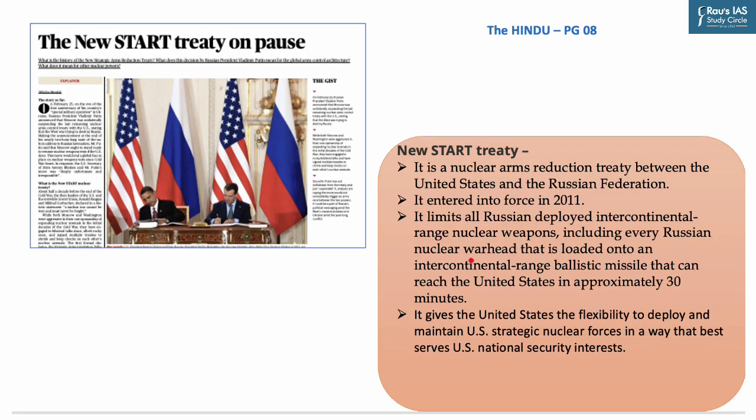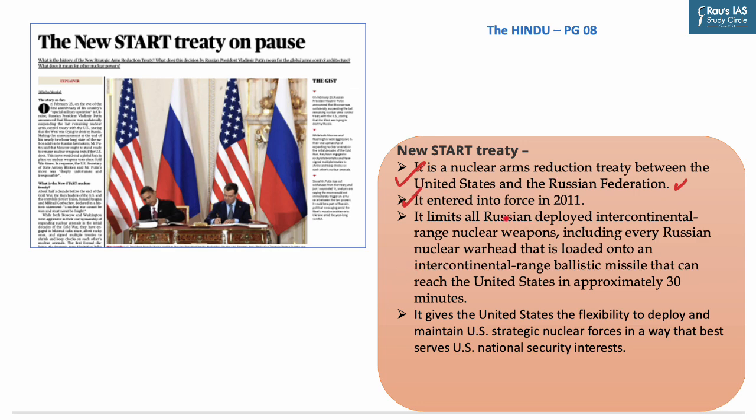Now the topic of New START Treaty has been already covered, so we have picked up some important information related to it. First, it is a nuclear arms reduction treaty between the United States of America and the Russian Federation. It entered into force in 2011.